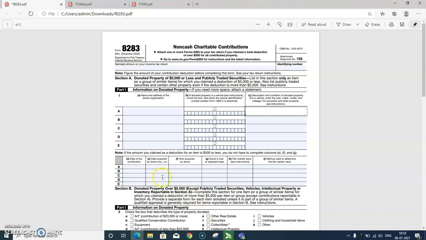Date of contribution goes here. Then date acquired by donor, how acquired by donor, donor's cost or adjusted basis, and fair market value. Then line H and line I, the method used to determine the fair market value.